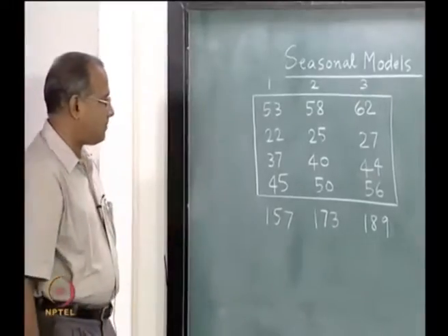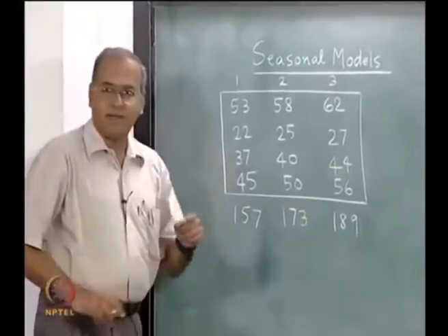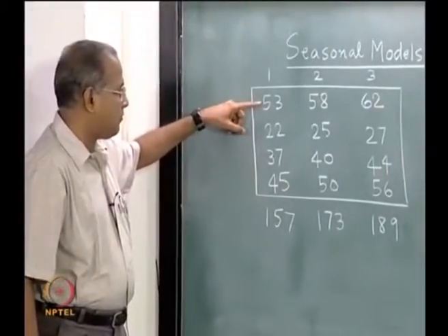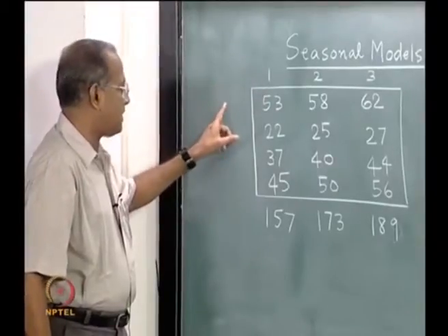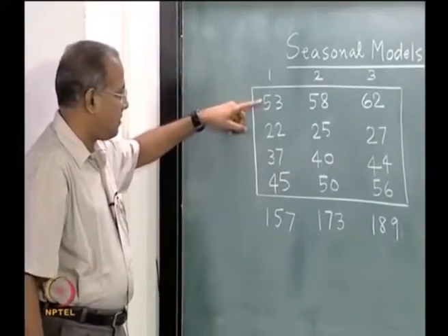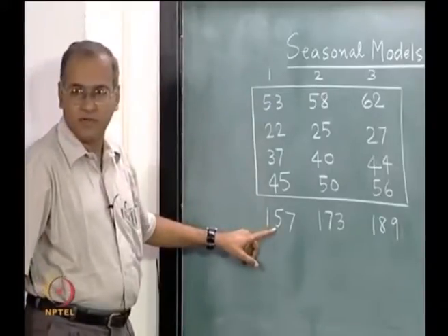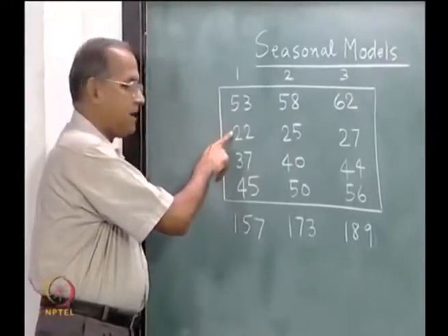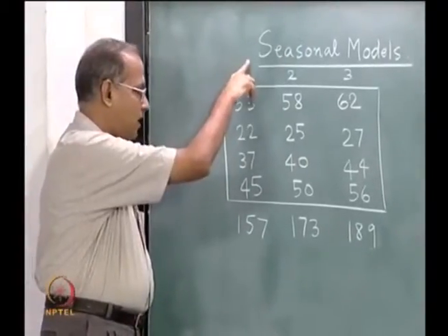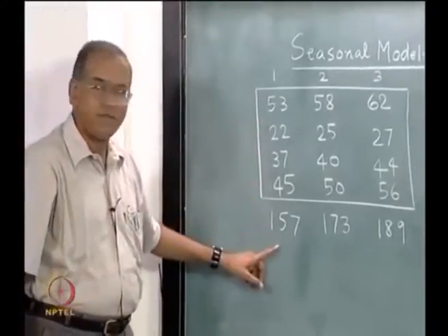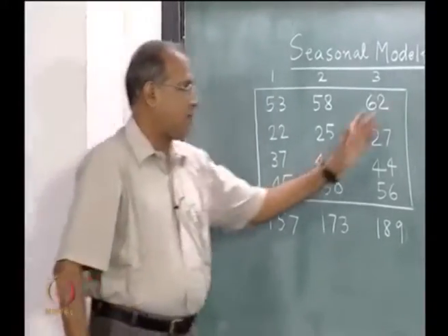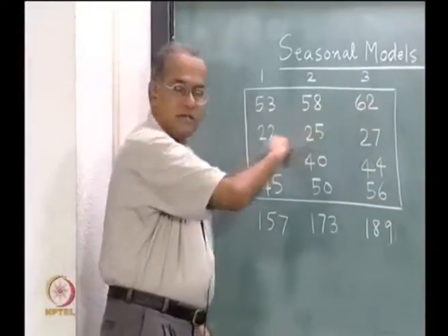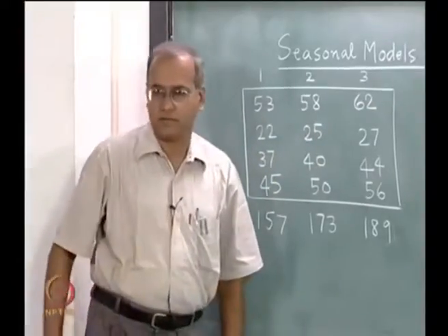In the previous model we computed a seasonality index. For example, a seasonality index for the first quarter data of year 1 would be 53 divided by 157. The seasonality index for this number, which represents second quarter of year 1, would be 22 by 157 and so on, and we computed a seasonality matrix, and then we averaged the seasonality indices for every quarter.